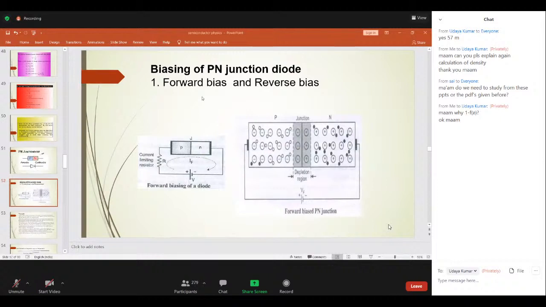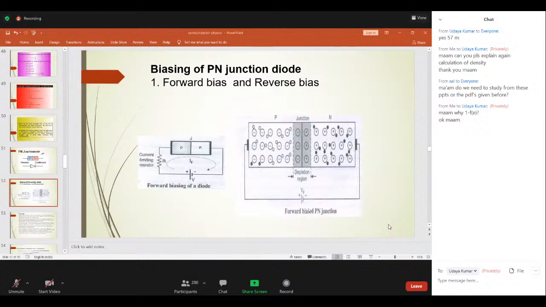And a plane which divides these two zones is known as a junction. See here, this is a plane which divides exactly the P-type and N-type, and this is known as a junction. Clear? So without the application of any external electric field, when only the P and N junction is there, we call it an unbiased PN junction.